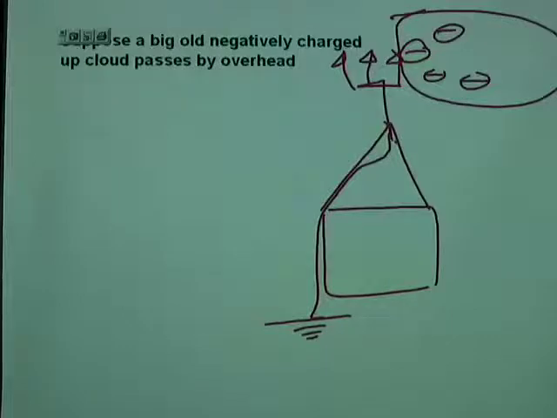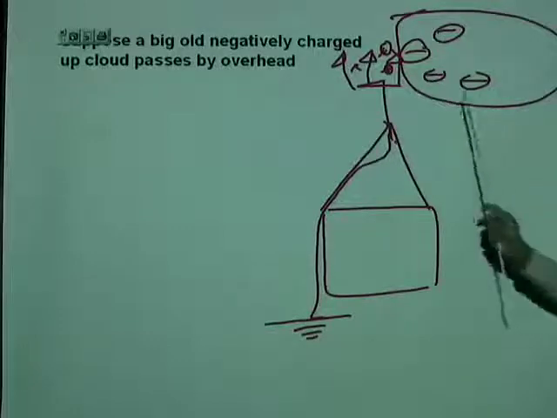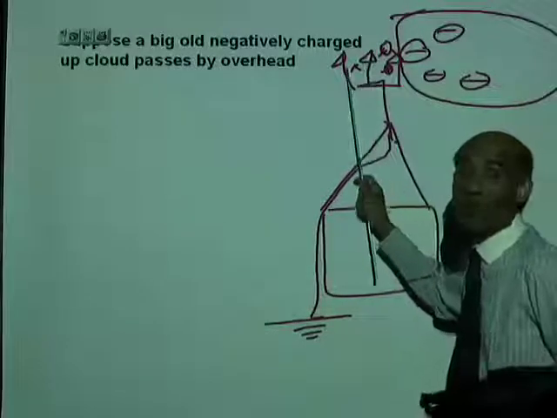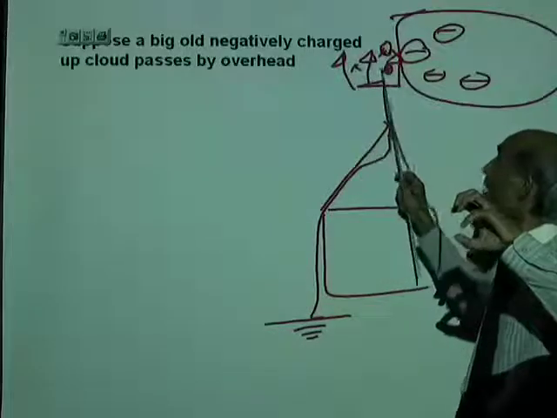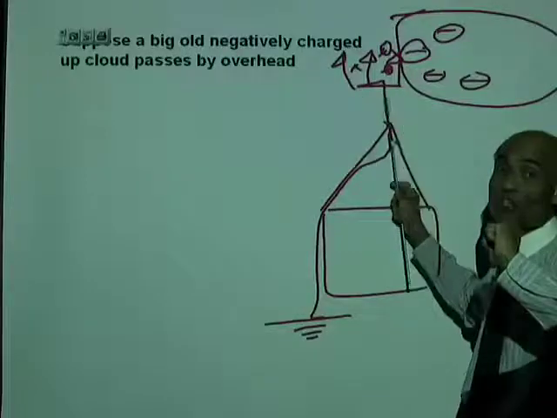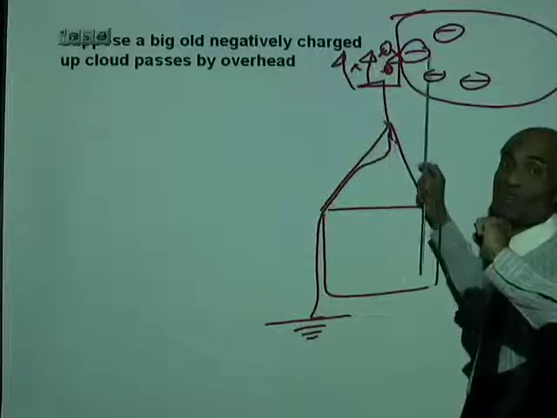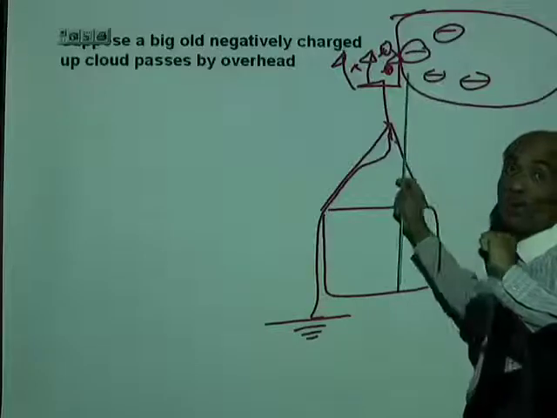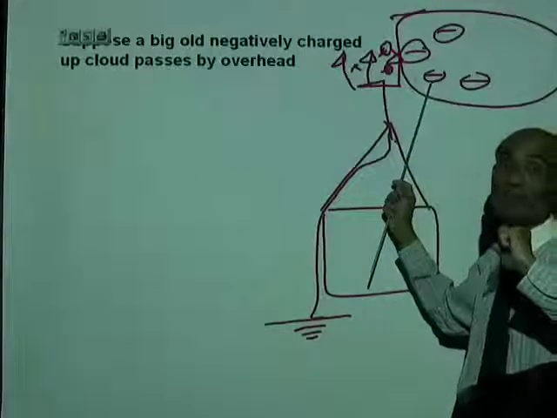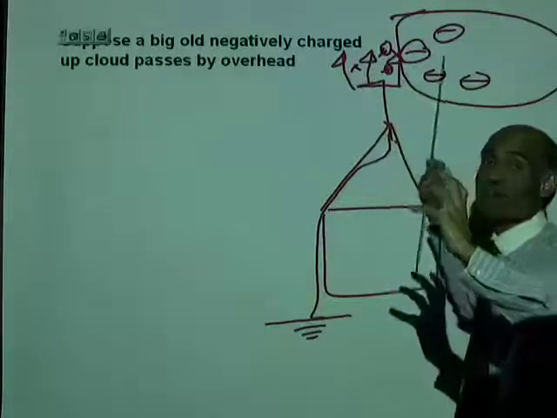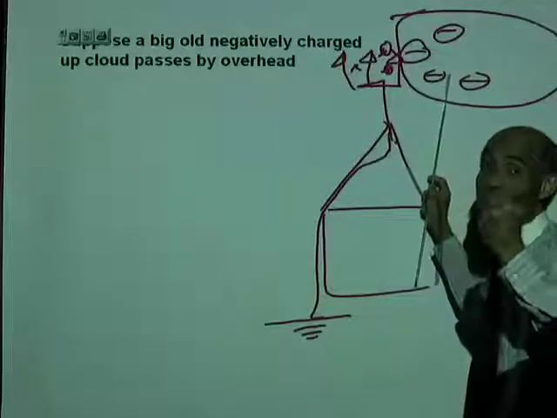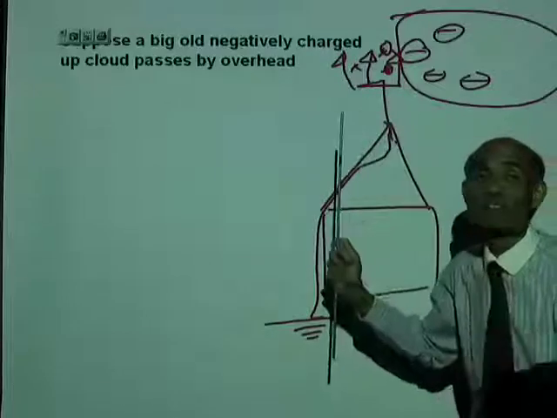So there will be induced charges on the conductors, and because of the pointed ends, all those induced charges will be concentrated at the pointed ends, and the concentration of these positive charges will gradually neutralize all the negative charges in the cloud. So what does the lightning arrestor do? It will gradually neutralize all the buildup of charges, thereby preventing a discharge.